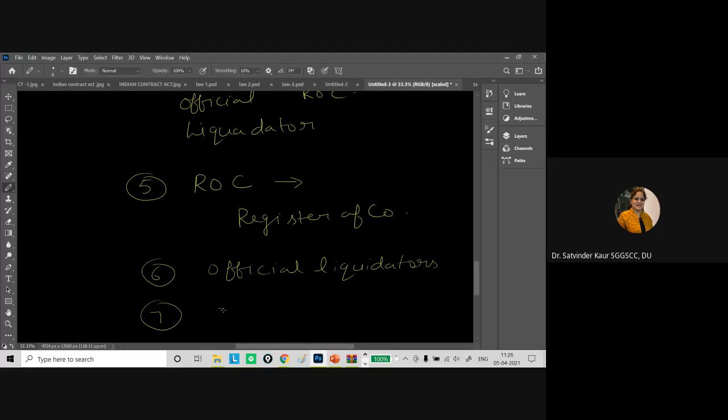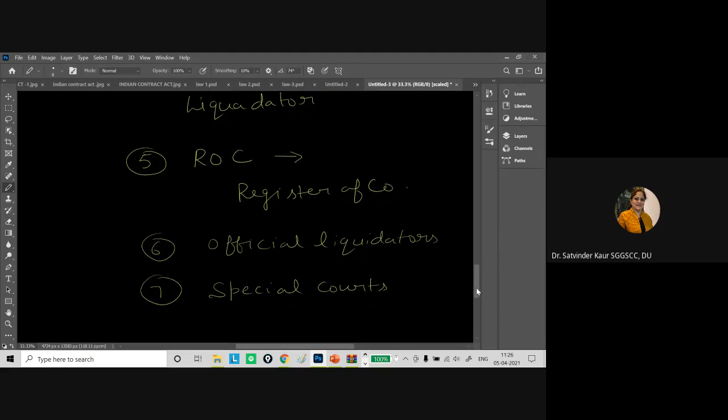And then lastly, as per the provisions of the Companies Act, there is the existence of the special courts. Earlier, winding up of the company and other disputes used to take a number of years, and people were very reluctant to register a company as a business form of organization, because it took a very long duration for registration as well as for the closure of the company.